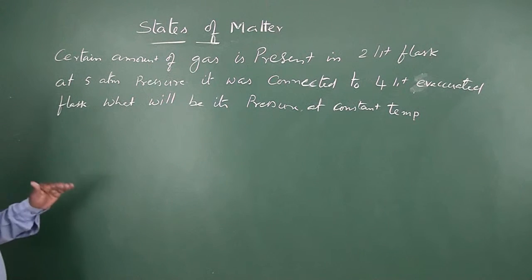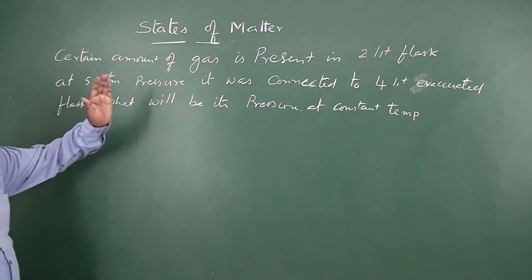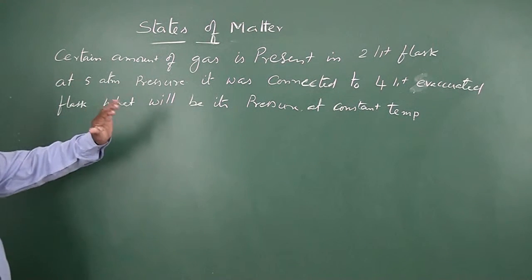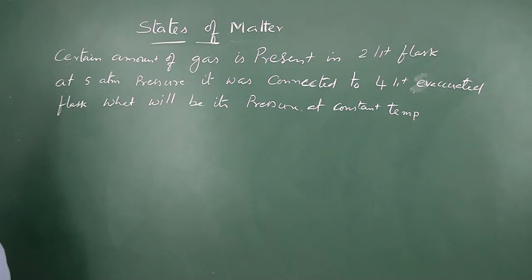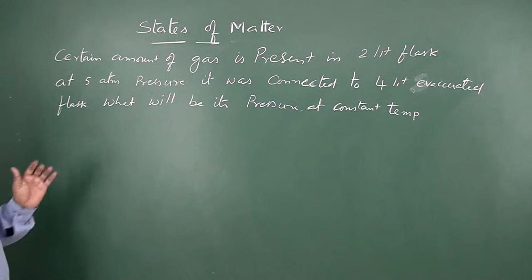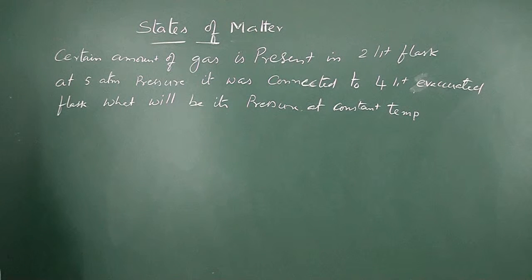In the previous problems, we observed that the gas is transferred to a certain volume. The term transferred was used. But in this problem, the flask was connected to another flask, a completely evacuated flask. No gas is present in it.